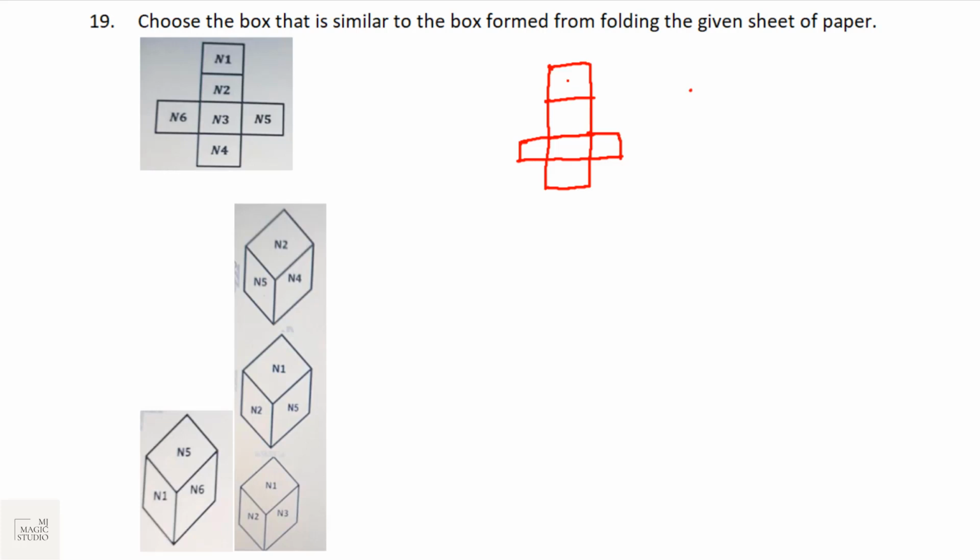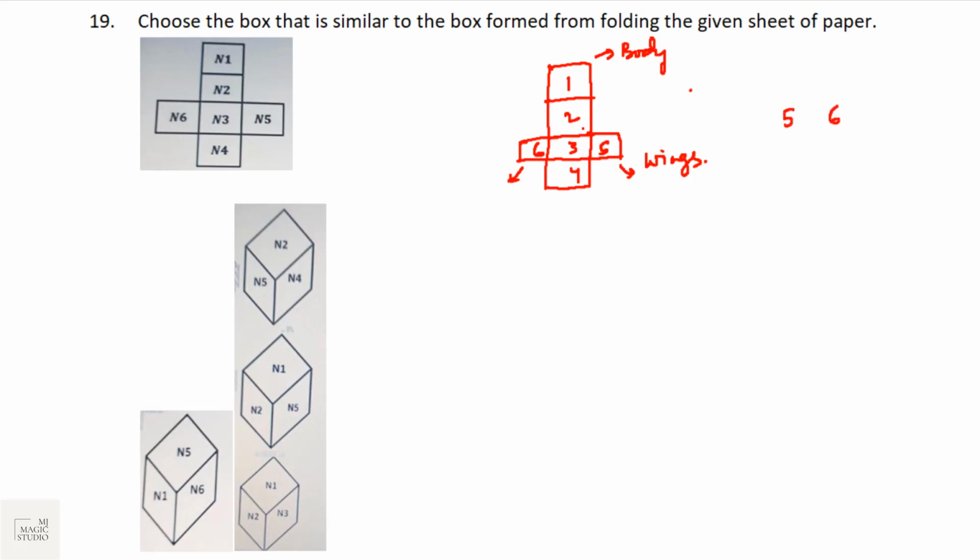So these are the 6 faces. We have got 1, 2, 3, 4, 5 and 6. First of all, these are known as wings and this is the body. Wings should always be opposite to each other. That means 5, 6 should be opposite of each other.